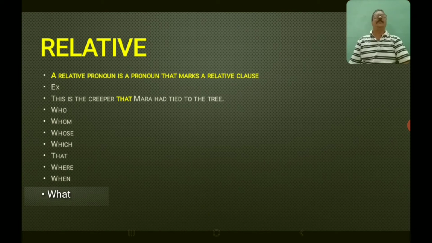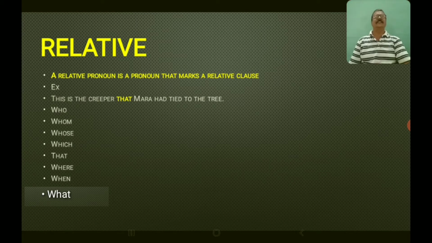You have relative pronoun. What is relative pronoun? A relative pronoun is a pronoun that marks a relative clause. I have given one sentence from your text: This is the creeper that Mara had tied to the tree. Look at the word that in yellow, and that is relative pronoun. That here refers to the creeper.